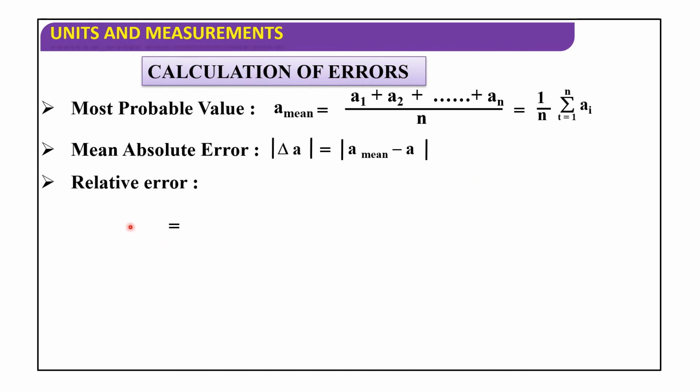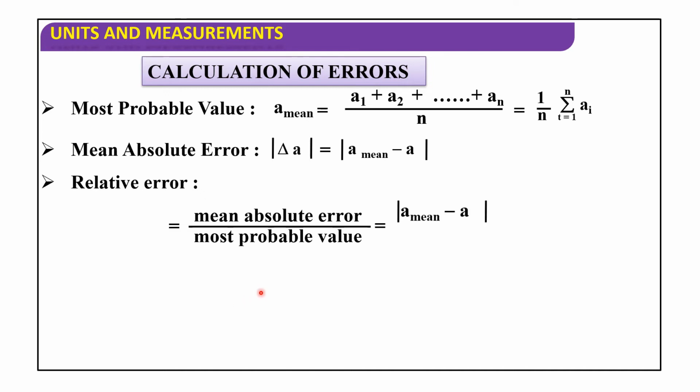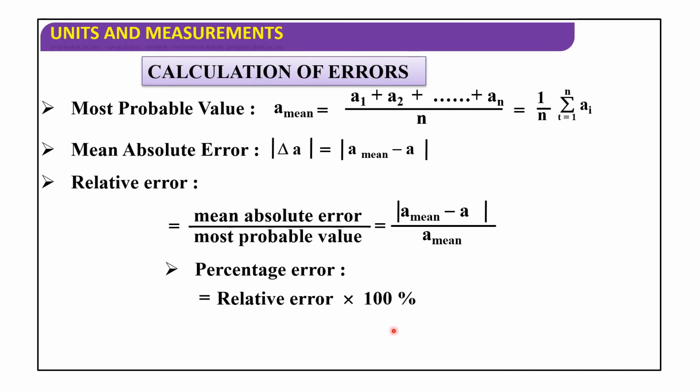Next, relative error is equal to mean absolute error by most probable value, that is equal to modulus of a mean minus a by a mean. Next, percentage error is relative error into 100 percent, that is equal to modulus of a mean minus a by a mean into 100 percent. This is the percentage error.